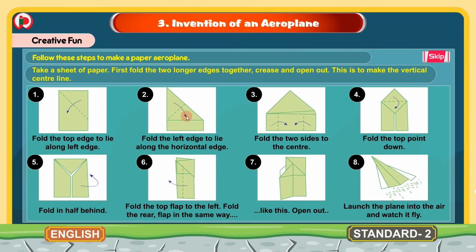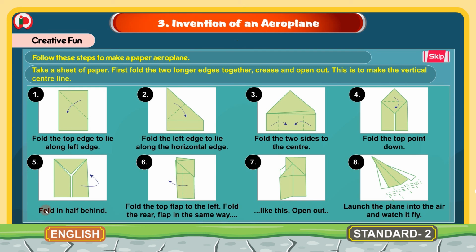You follow the arrow marks like in the picture while folding. In the third step, fold the two sides to the center. And the next, in the fourth step, fold the top point down.